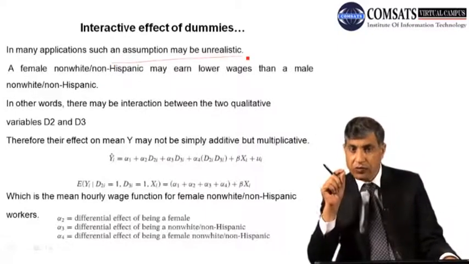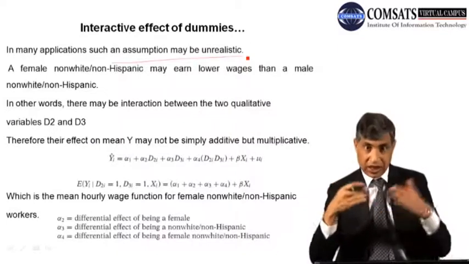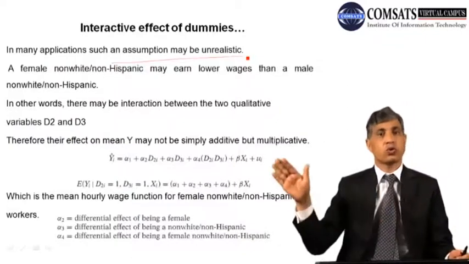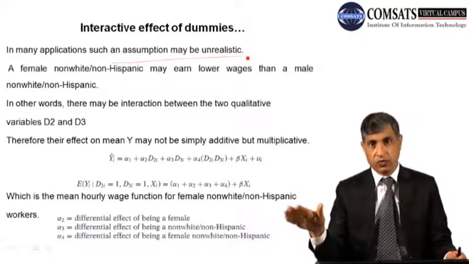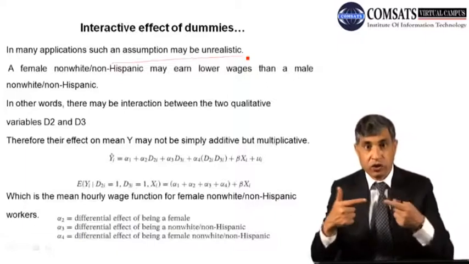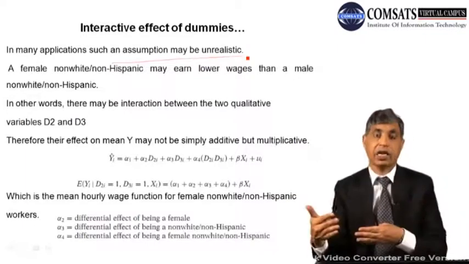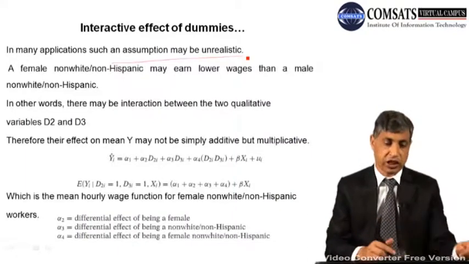It is also possible that the person is male and also non-Hispanic, so there may be some interaction. We are saying that male is kept constant across the model, and Hispanic is also kept across the model. But can we interact the gender and the race with each other? So we will be talking about this.